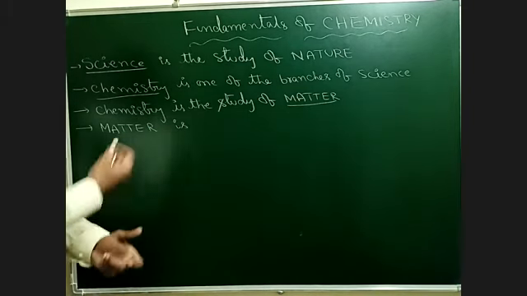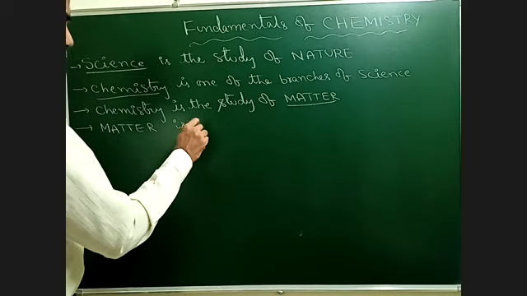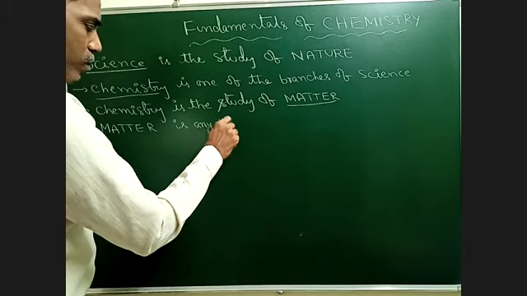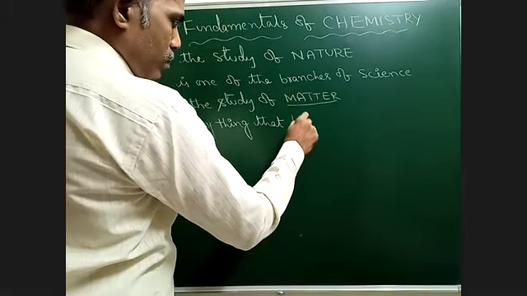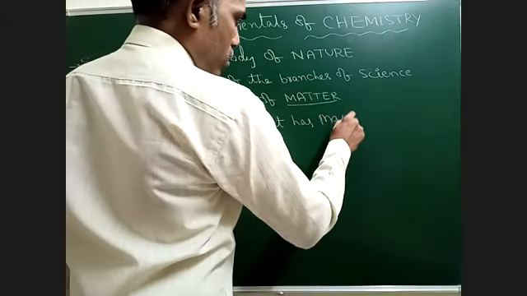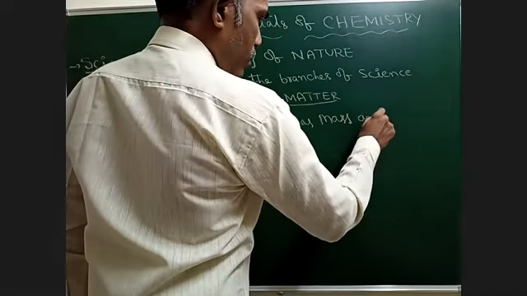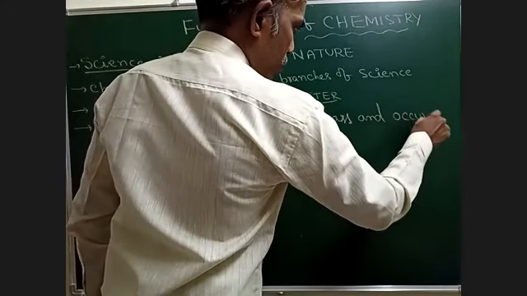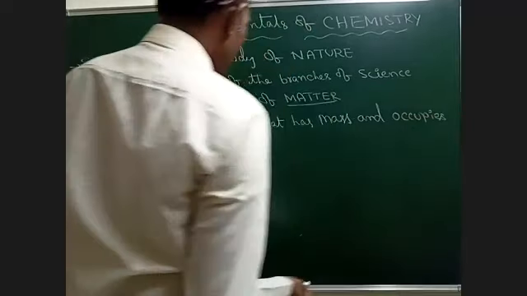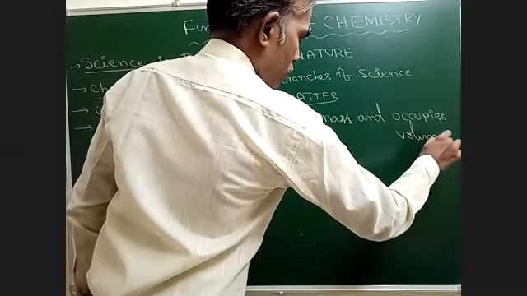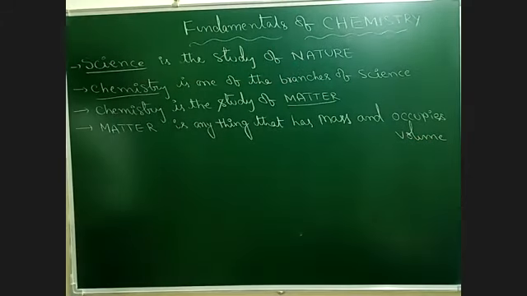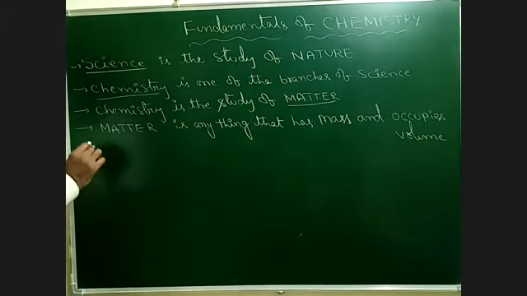any substance which is visible or invisible, is anything that has mass, and occupies volume. Occupies volume. Right? Example, our best friend, that is oxygen.